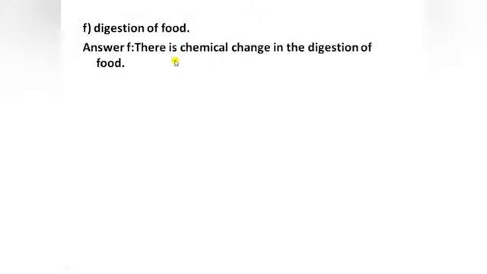Next is digestion of food. So the answer is, digestion of food is a chemical change, because when the food that contains organic acid is digested in the stomach, it forms acid that further forms a new acidic compound in it. If there is a presence of acid, it's a chemical change. This shows that digestion of food is a chemical change.